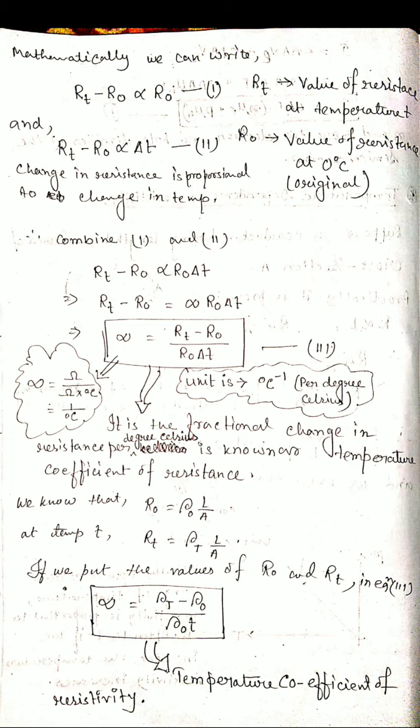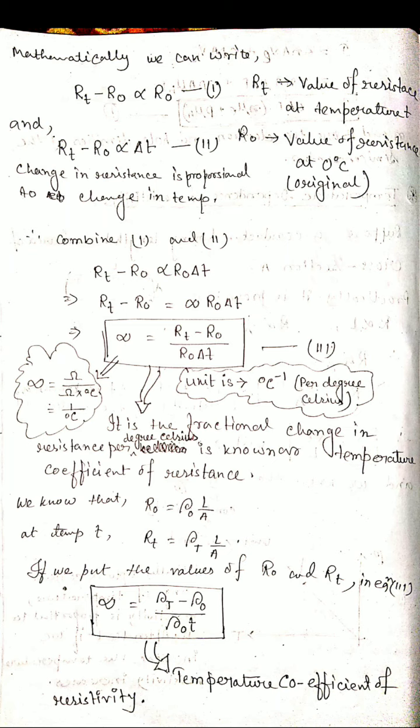Now if we combine these two equations, 1 and 2, we get RT minus R0 proportional to R0 into delta T. To use the equal sign, we have to multiply by a constant, alpha. RT minus R0 equals alpha into R0 into delta T.